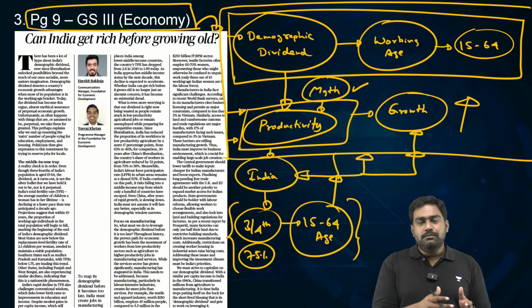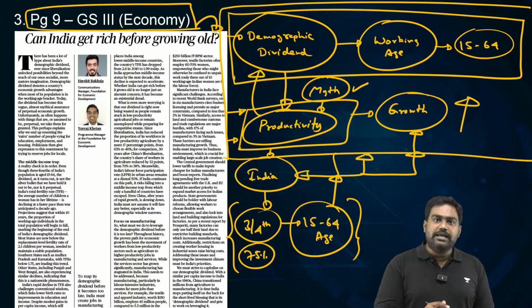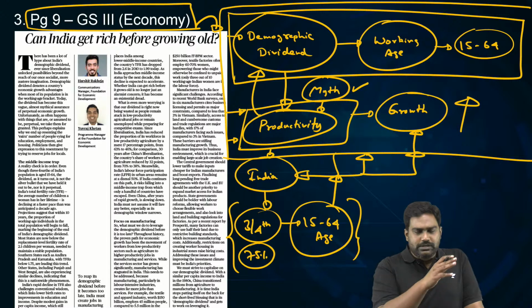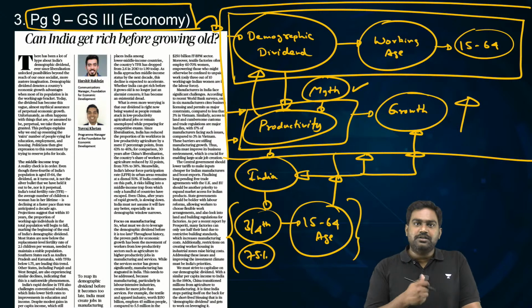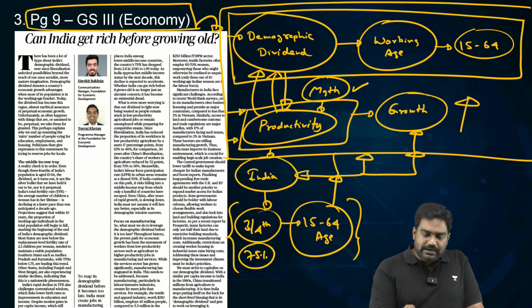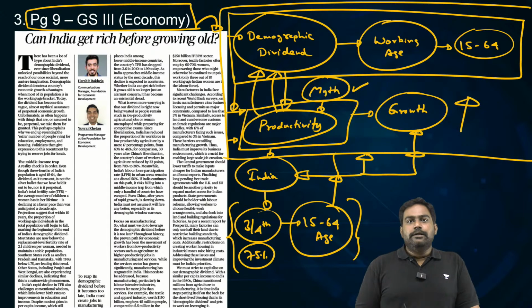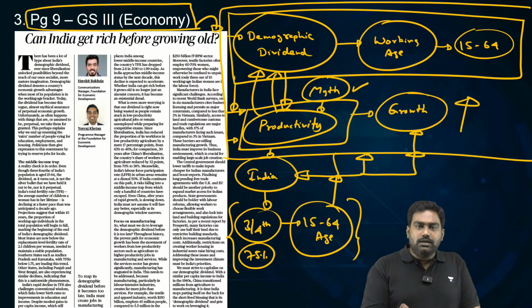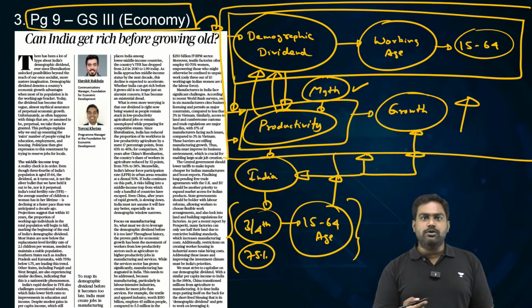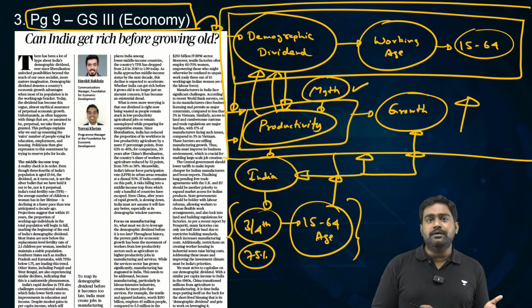The dividend might be present, but if you don't harness it, that is, if you don't give education to your youth, if you don't take care of their health since their infant childhood days, if you don't provide them with the right skills and don't create jobs in the economy, what will you do with the dividend? Now, just for example, UPSC aspirants might have access to the best classes. They might have full family support from the parents as well. You might have all the material all the time. But if you don't put in the effort to complete your syllabus, attend all classes and revise and prepare and practice, how can you clear the exam? Right? Your UPSC dream will remain a myth.